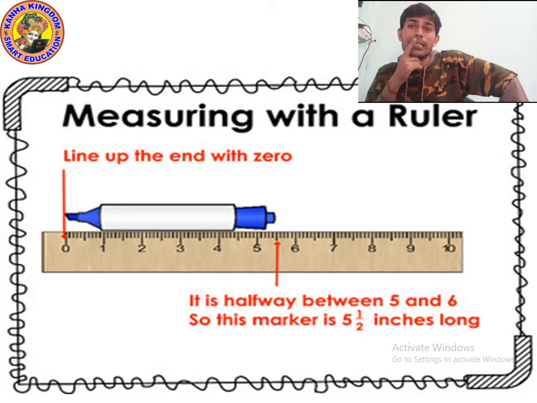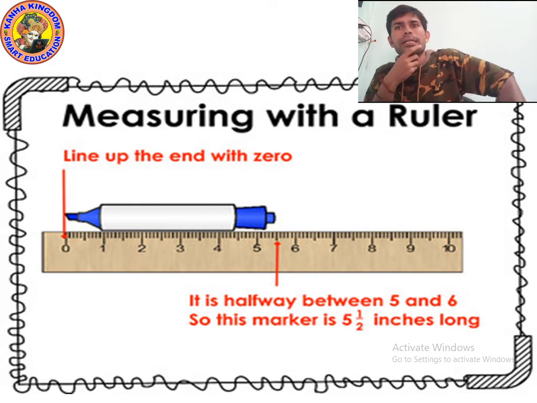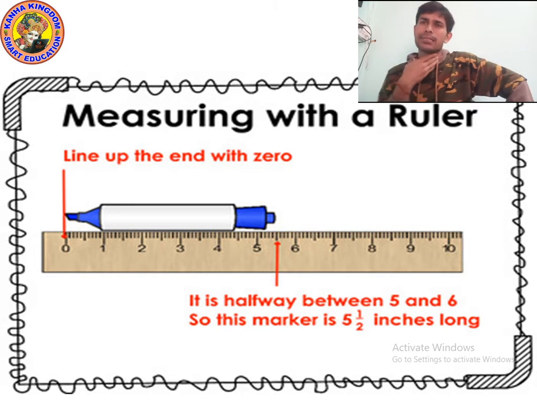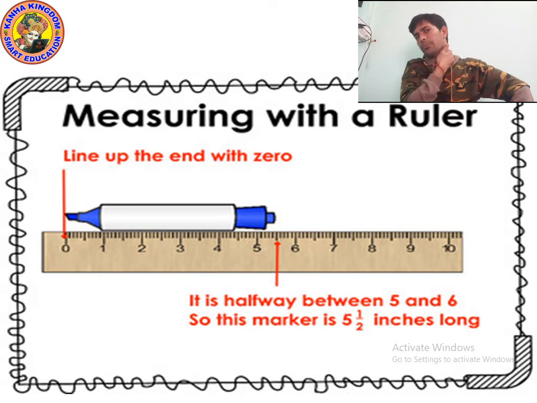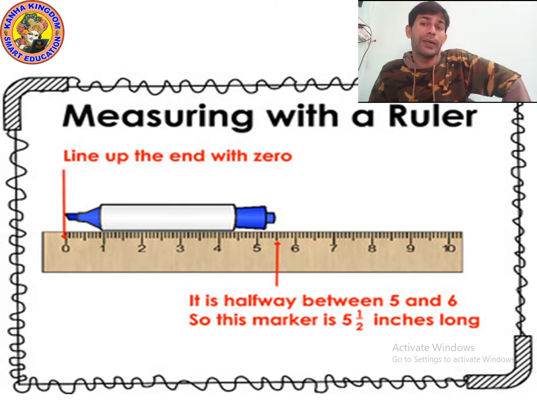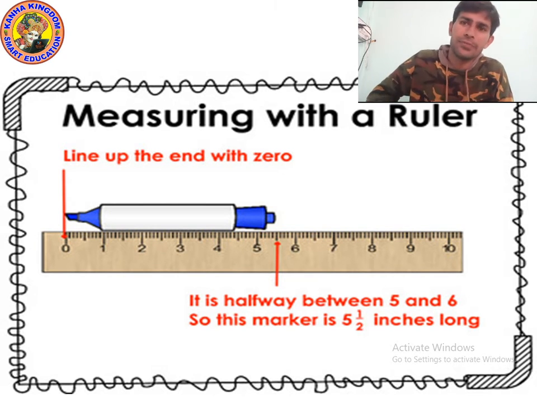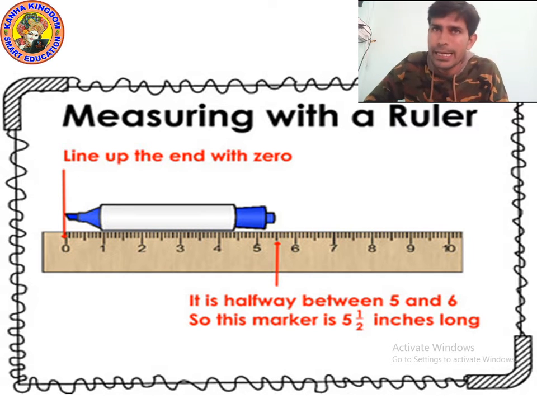So we can see easily that the length of the marker is 0 to 5 and a half. We can say the last tip of the marker is halfway between 5 and 6. You can easily check it out. So the length of the marker is 5.5 centimeter.